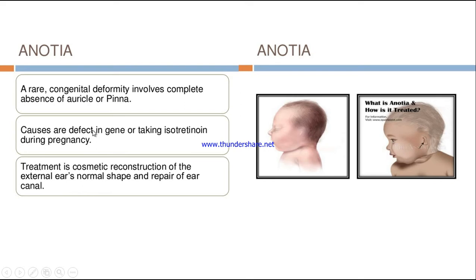The causes are a defect in the gene or taking isotretinoin during pregnancy. So the causes can be errors in the gene, or genetic mutation, or isotretinoin taken during pregnancy. The treatment for anotia is cosmetic reconstruction, so that the pinna will be reconstructed. So the treatment of choice is cosmetic reconstruction.